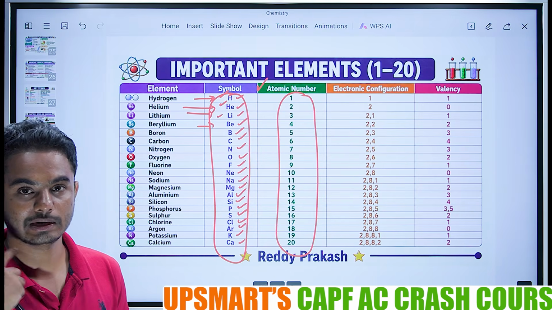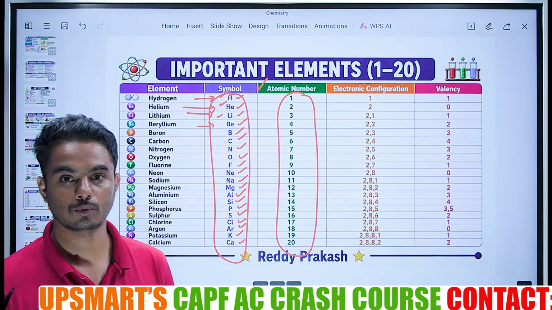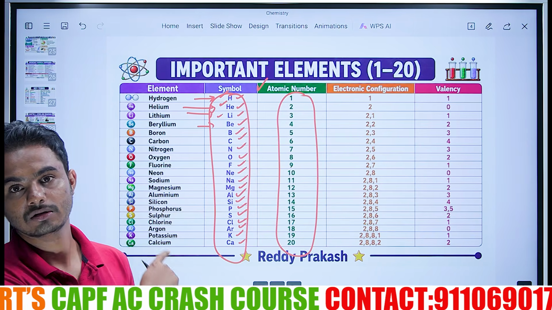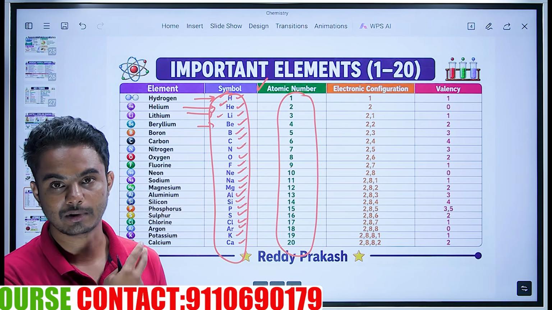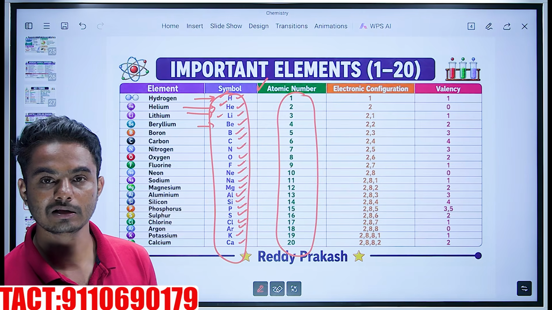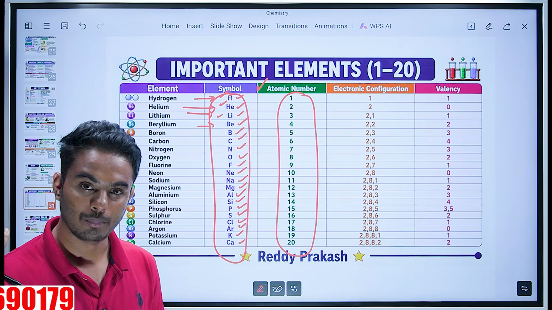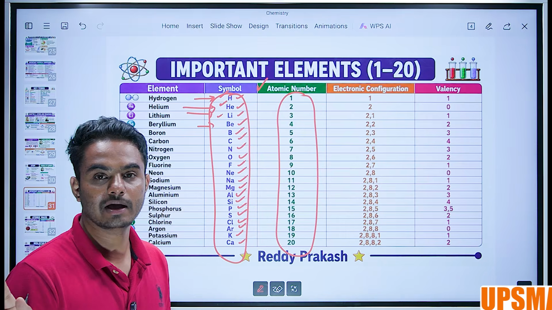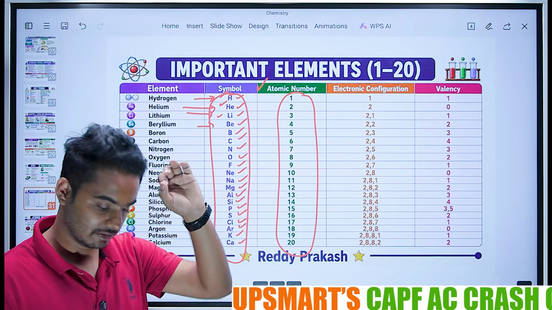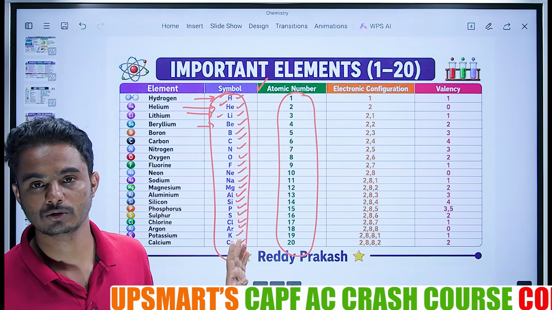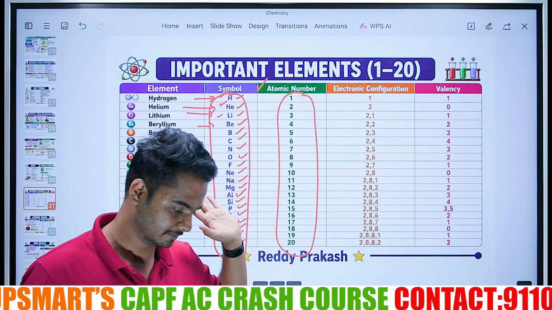Even before getting into the next slide, I want you people who are watching the class to pause it and mug up this table for 2 minutes. Mug it up. Do the ratta learning, rote learning, by heart. Kuch to kar lo yaar. I want you to know the 20 atomic numbers right now, before getting to the next slide. Pause it.